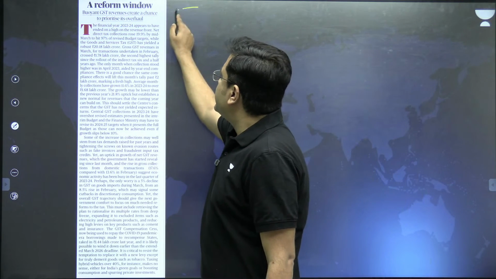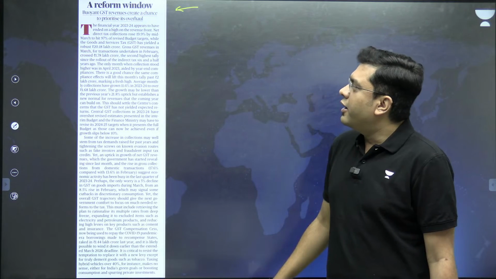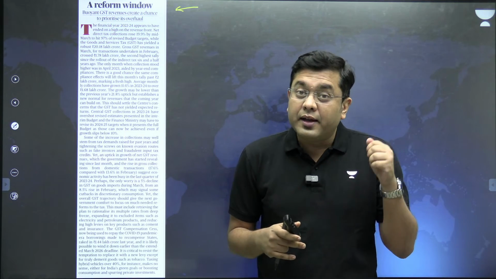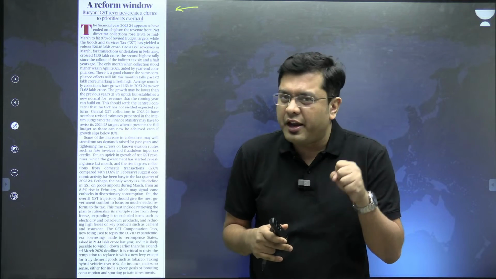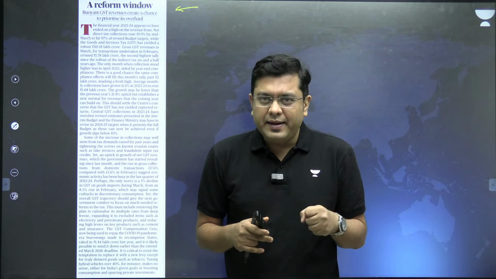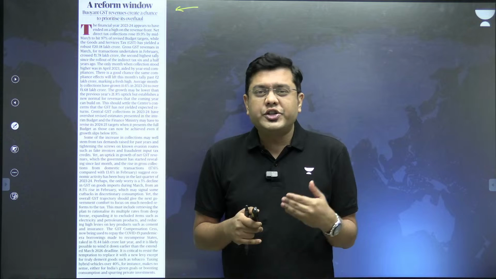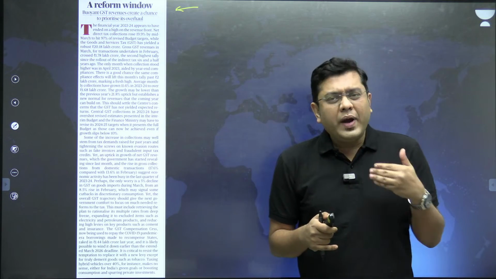And the first article which has appeared in the editorial section of the newspaper is "A reform window". Now, what is this article about? Basically, this article highlights the uptick in the amount of GST revenue collected, and it indicates a trend which is apparent for the past year, whereby GST collections have been increasing quite